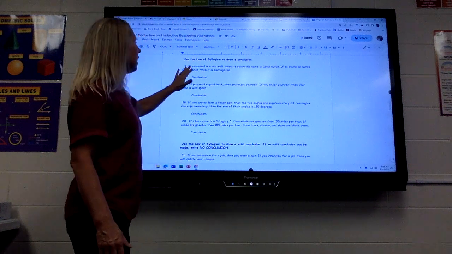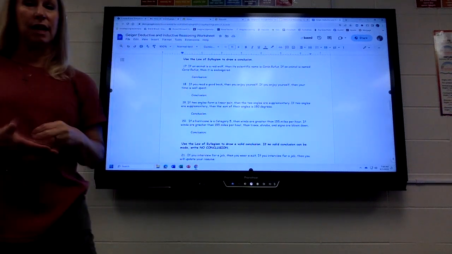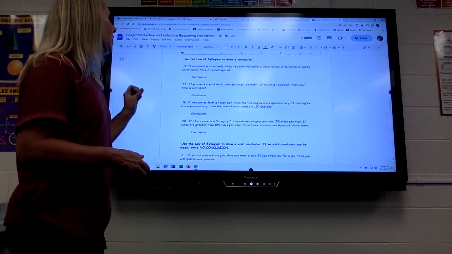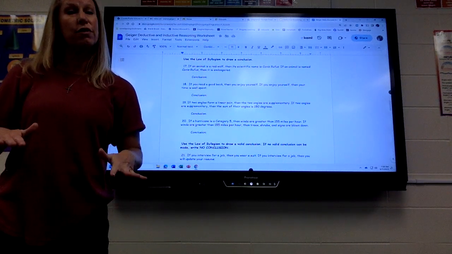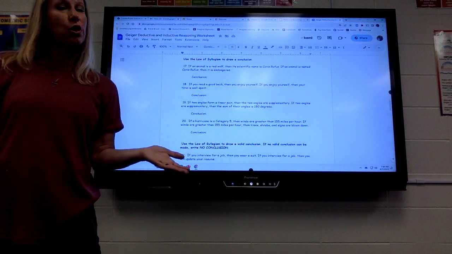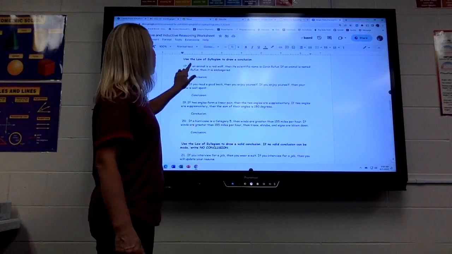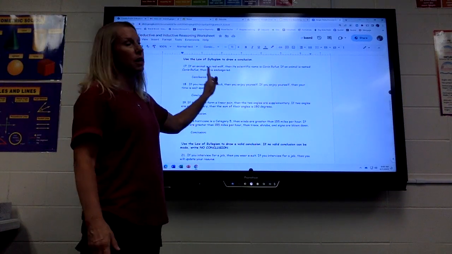So, like, if an animal is a red wolf, then its scientific name is Canis rufus. If an animal is named Canis rufus, then it's in danger. So the Canis rufus stuff is what's repeated. You're only going to write what's left. So you'll type in here, if an animal is a red wolf, then it is in danger.